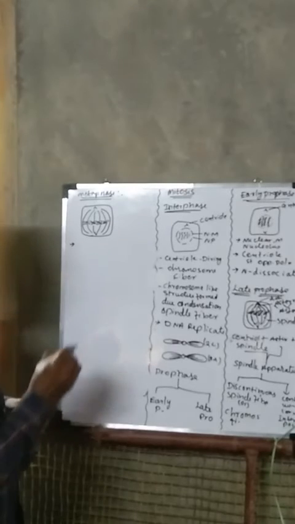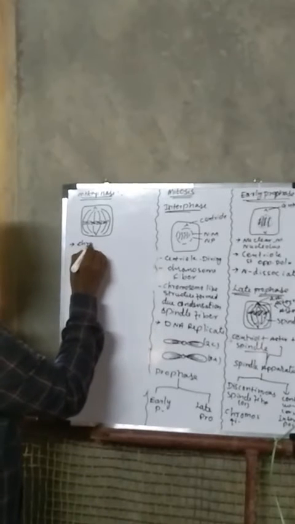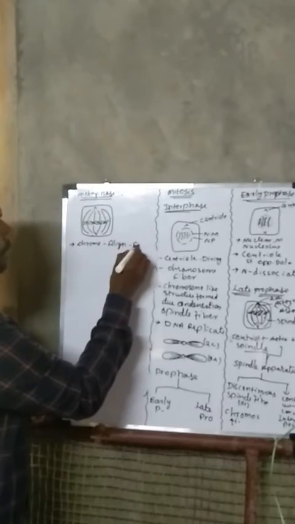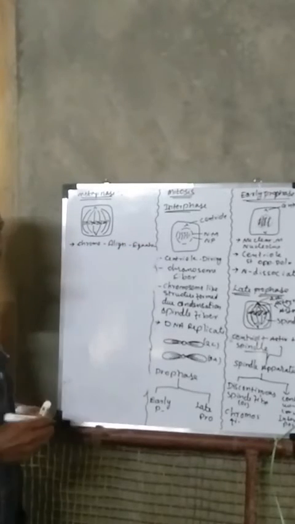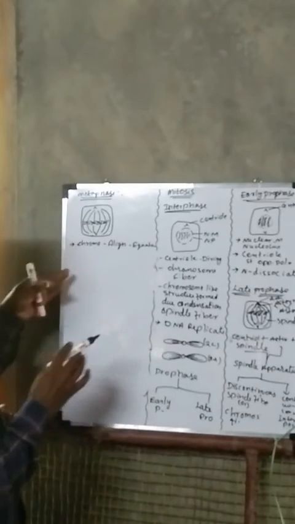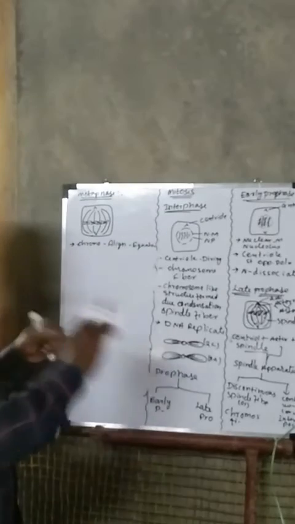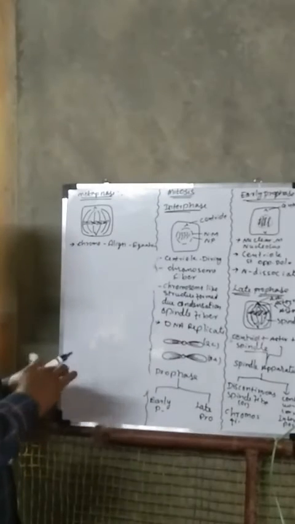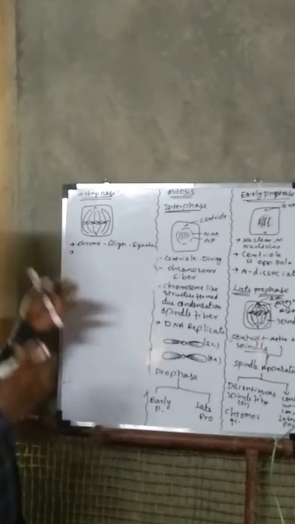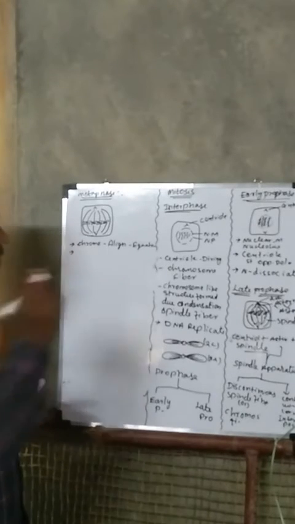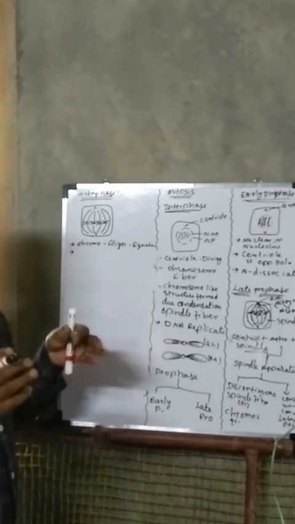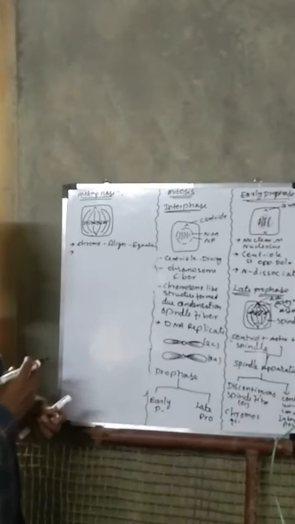So the first point: chromosomes align on the equatorial plate. See, here the chromosomes were scattered here and there, but in metaphase, chromosomes come and align at the center part of the cell, in the middle of the cell. They have to be arranged, and you need to understand how they are arranged with the help of spindle fibers. Those spindle fibers, or chromosomal fibers, help the chromosomes come to the equatorial plate.